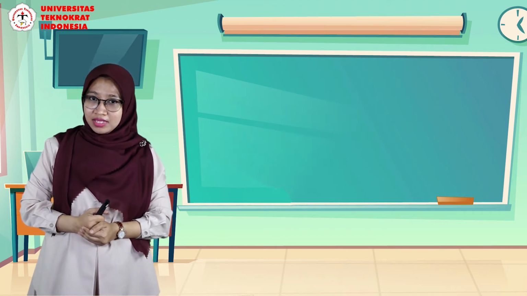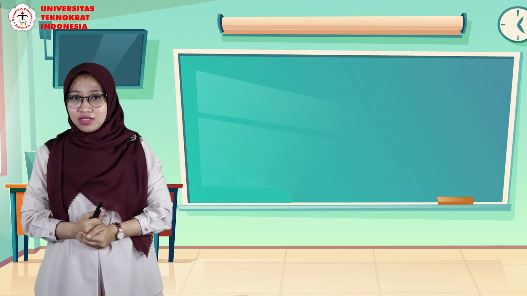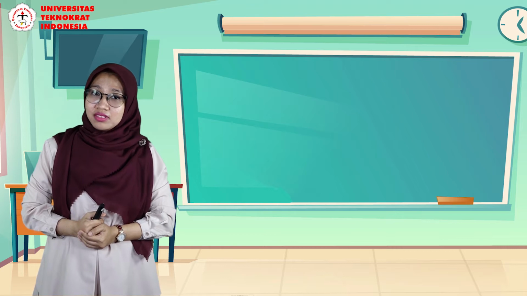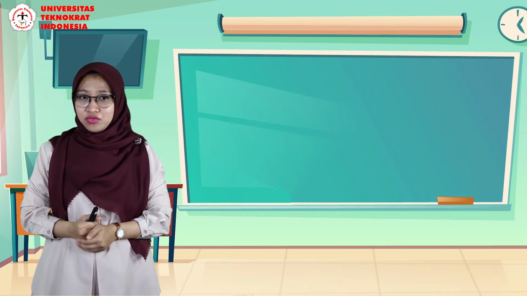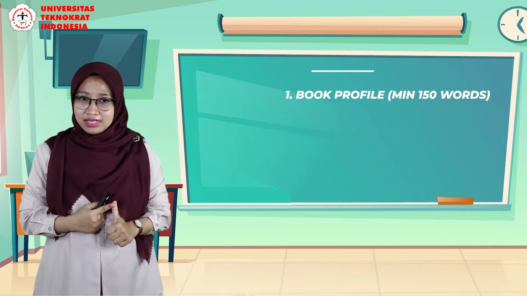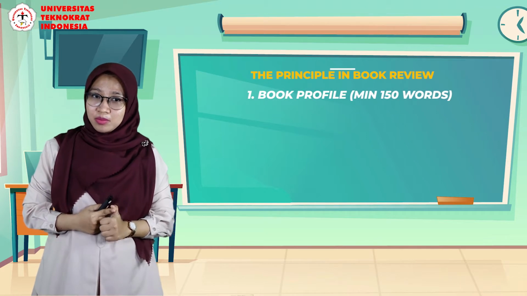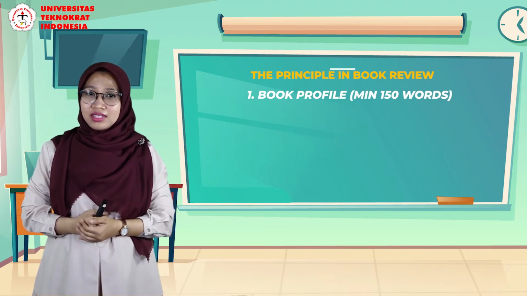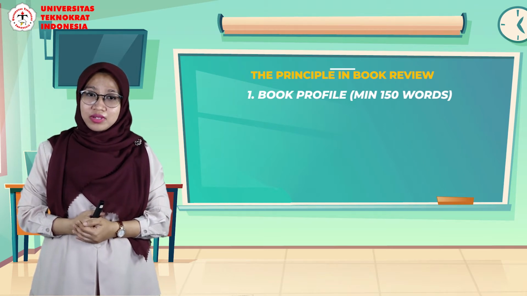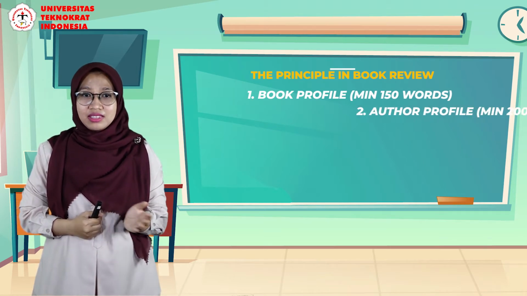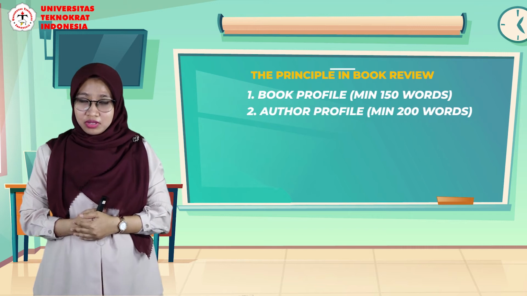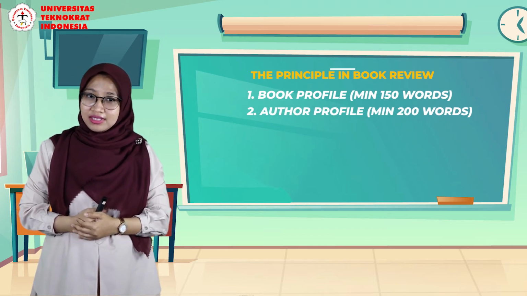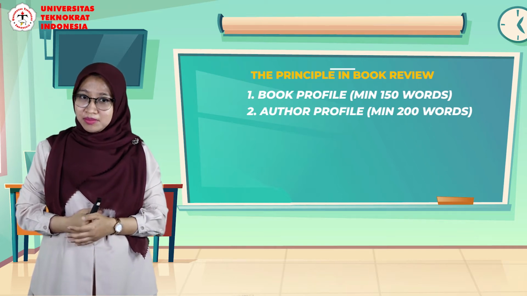So principally, in writing the book review, there are some parts that you need to write. There are 5 stages in writing the book review. The first one is you have to write about the book profile. In this section, you have to write 150 words minimum, right? And then the second one, after the book profile, you have to write the author profile. In this section, it is 200 words minimum.